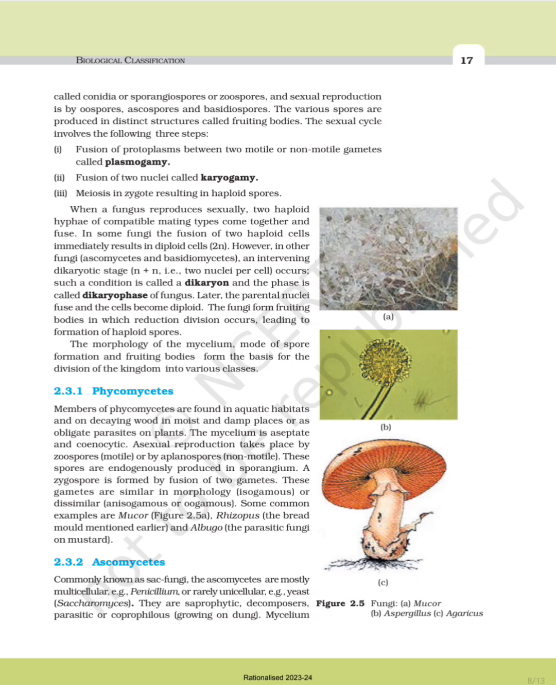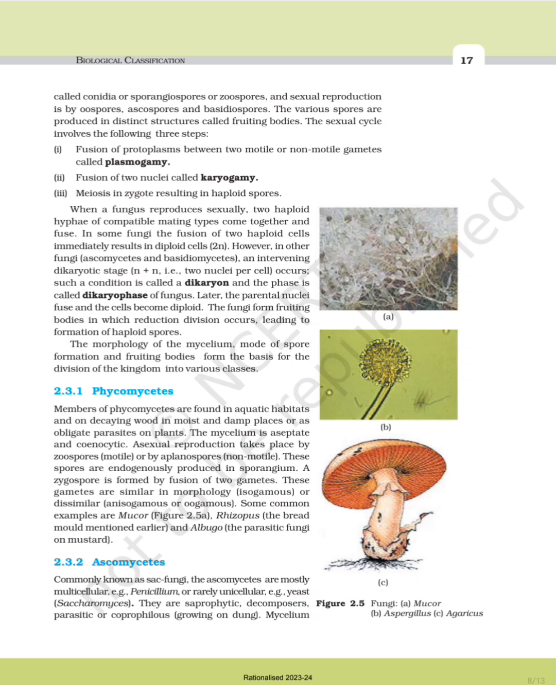Later the parental nuclei fuse and the cell becomes diploid. The fungi form fruiting bodies in which reduction division occurs, leading to formation of haploid spores. The morphology of mycelium, mode of spore formation, and fruiting bodies form the basis for the division of the kingdom into various classes. 2.3.1 Phycomycetes.